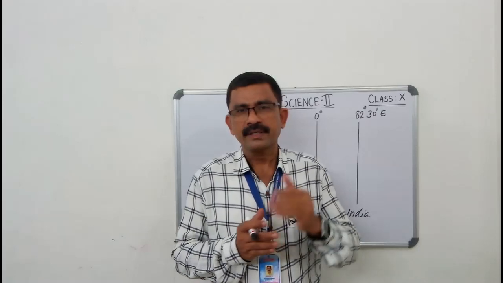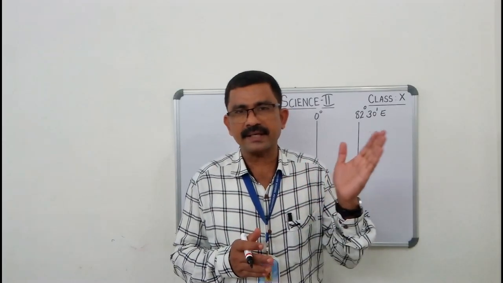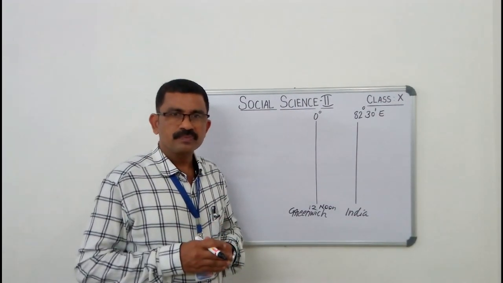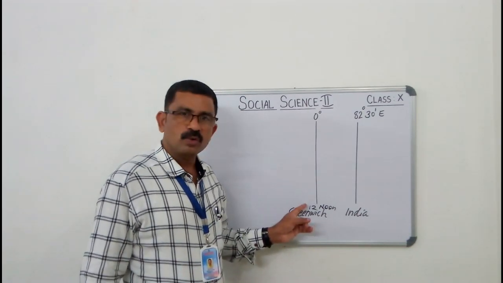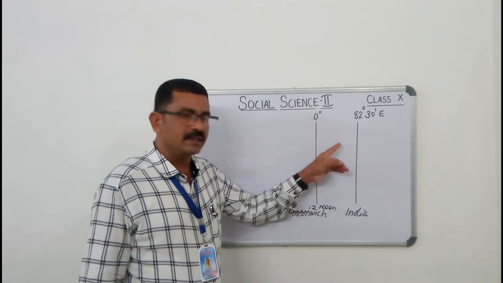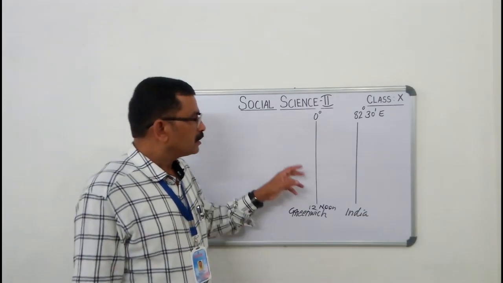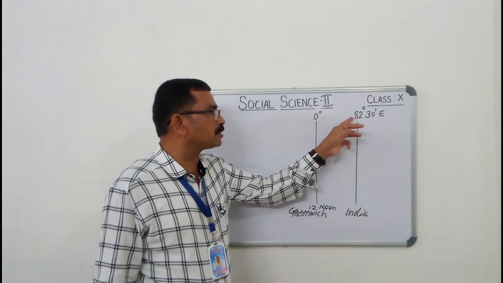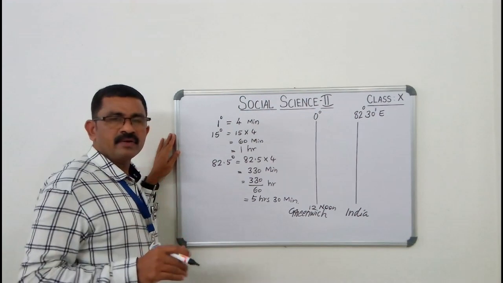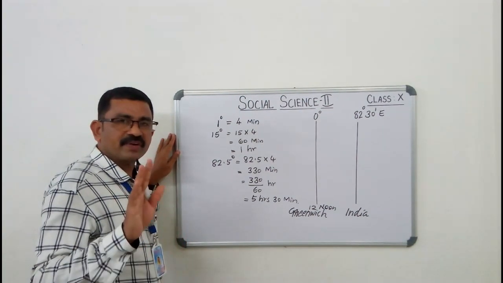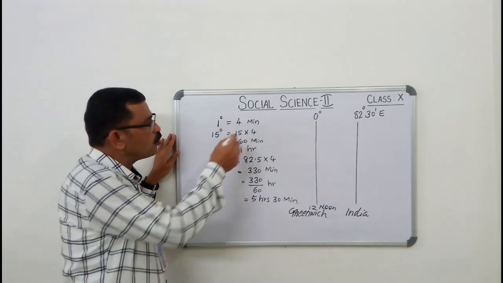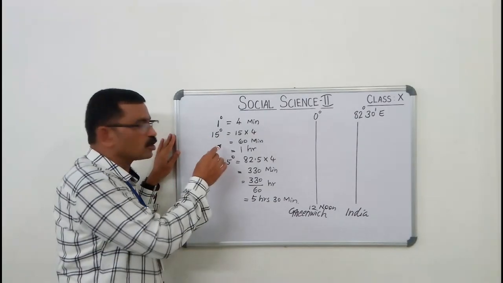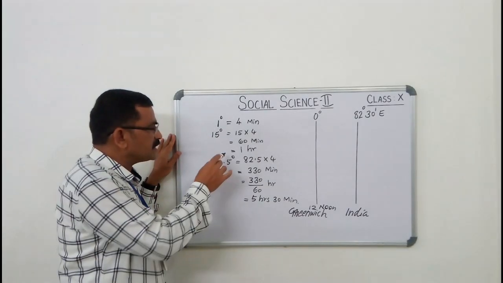Now let's see time calculation between Indian Standard Time and Greenwich Mean Time. Children, here is a question for you. The Greenwich time is 12 noon. What will be the time in India? Let's see. The longitudinal difference between Greenwich and India is 82 degrees 30 minutes. Children, we already learned that the time difference for 1 degree is equal to 4 minutes. 15 degrees is equal to 15 into 4, which is 60 minutes, which is 1 hour.